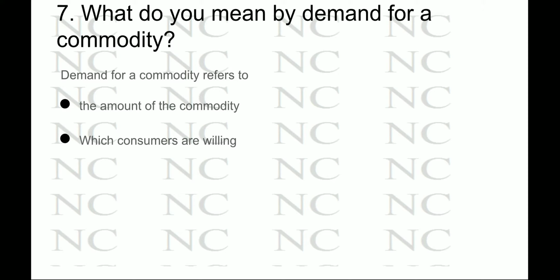If I have a desire for something, I must go and put in an effort to fulfill it. That want is the effective desire. So first we need the willingness to purchase a commodity, then the ability to purchase.